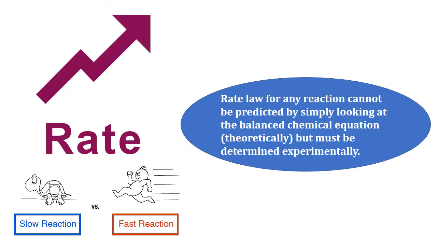So, the rate law for any reaction cannot be predicted just by looking at the balanced chemical equation. That is, we cannot write the rate law or rate expression from the stoichiometric coefficients, but we have to find it experimentally. Then only we can express the correct rate expression, and it is only possible by doing experiments. With the help of experiments only we can find the rate.